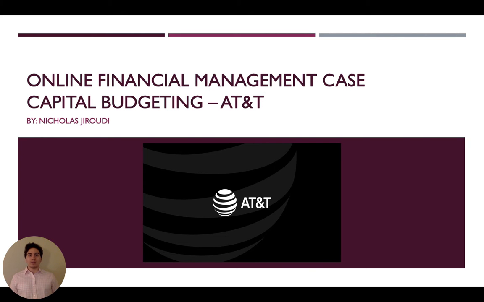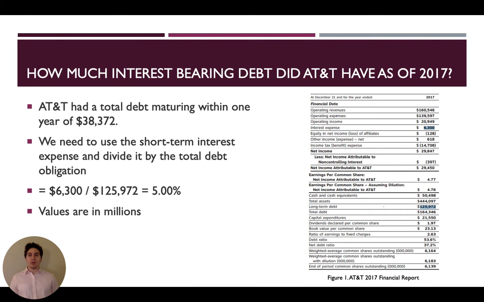Rudy, and today I would like to talk about AT&T's capital budgeting structure. Before I go into the details, I would like to note that all of my dollar values are in millions. How much interest-bearing debt does AT&T have at the end of 2017? AT&T had a total debt maturing within 1 year of $38,372.